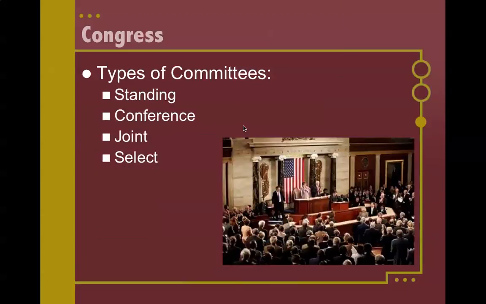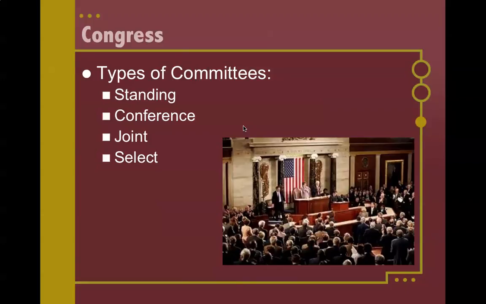There are 4 types of committees in Congress, and it's important for you to be familiar with all of them. I've already spent some time talking about standing and conference committees. Standing committees are what the bills get assigned to. They deal with a particular area of public policy, like agriculture or military affairs or transportation. And most of the time there is one committee in the House and one committee in the Senate.